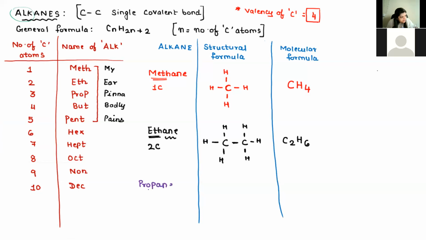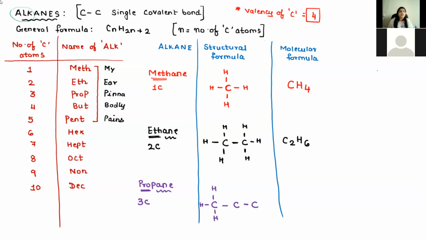Prop means how many carbon atoms? 3. So 1, 2, 3. ANE, once again, carbon to carbon single bond. The first carbon, Akbar, can you tell me how many more hydrogens will be there? First one already has 1 bond. How many more bonds will be there? 3. Correct.